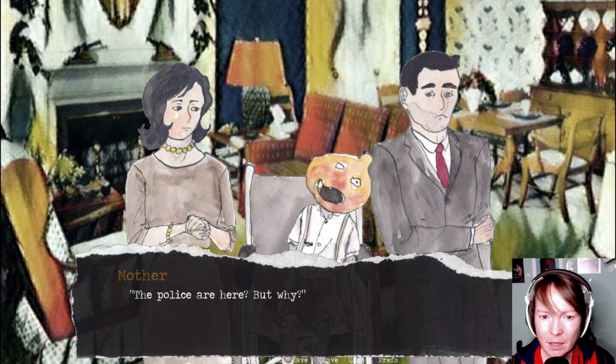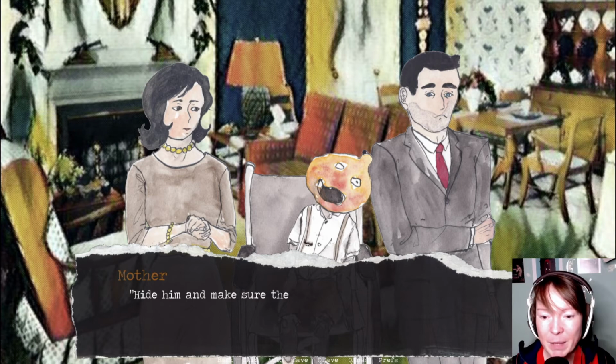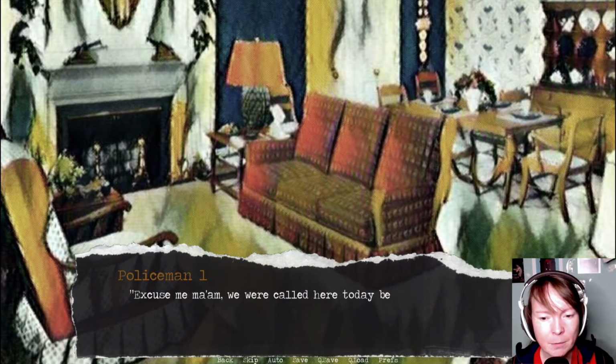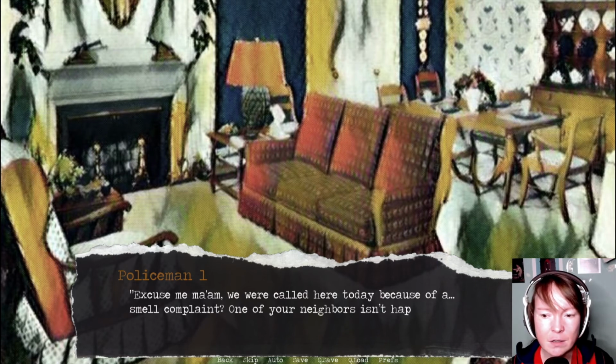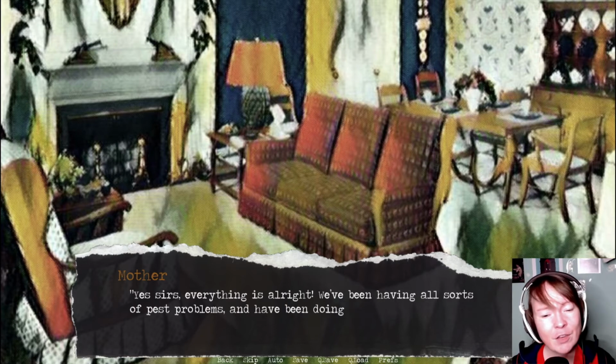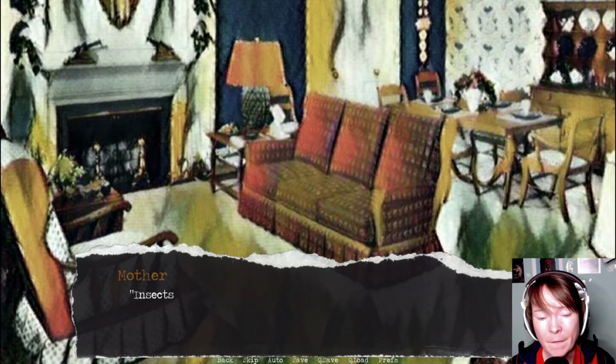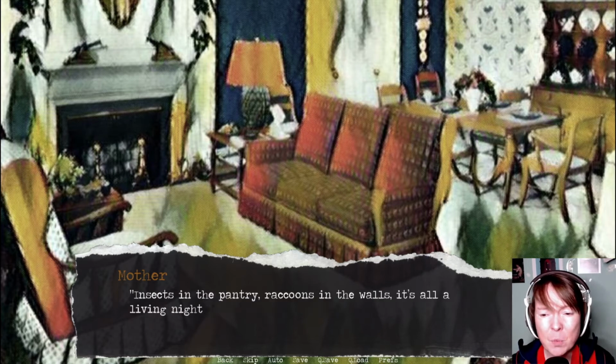The police are here? But why? The mother glanced at the rooms behind her. Hide them and make sure the police don't hear the children. "Excuse me, ma'am. We were called here today because of a smell complaint. One of your neighbors isn't happy." "Yes, sirs, everything is all right. We've been having all sorts of pest problems and have been doing everything we can to clean them out. Insects in the pantry, raccoons on the walls, it's all a living nightmare."